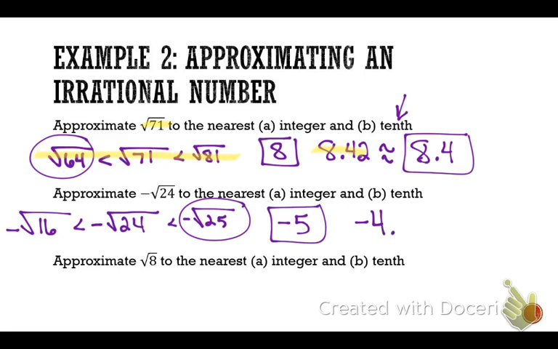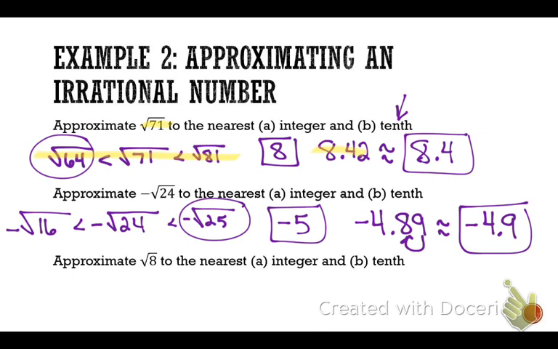4.89. I told you that was going to be a high decimal. And doesn't that make sense? Don't you think it's going to be pretty close to 5? Right? So the 8 rounds to a what? To a 9. Approximately negative 4.9. And it makes sense because it's only 1 unit away from a perfect square. My decimal value is going to be really, really close to 5. Okay? So we can use a little bit of logic there.